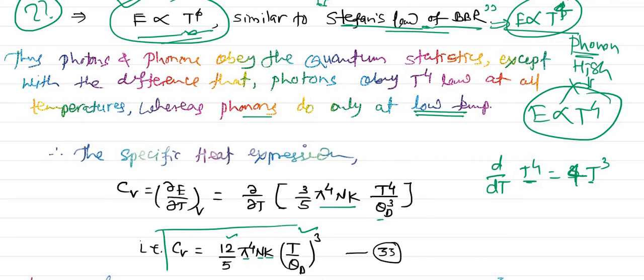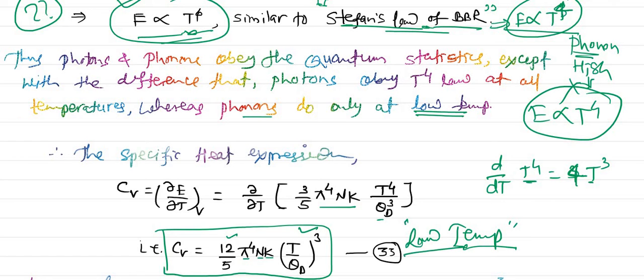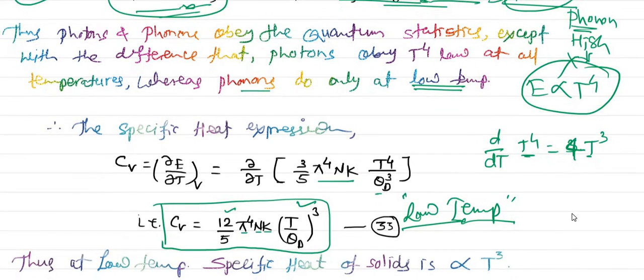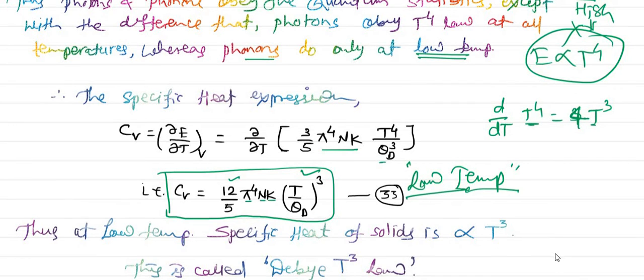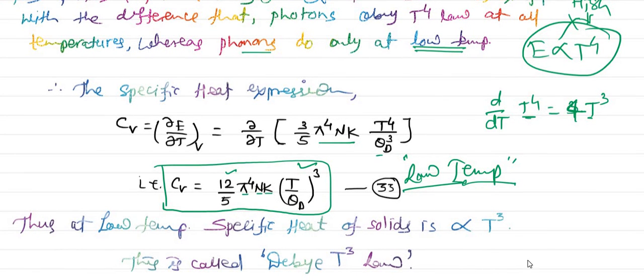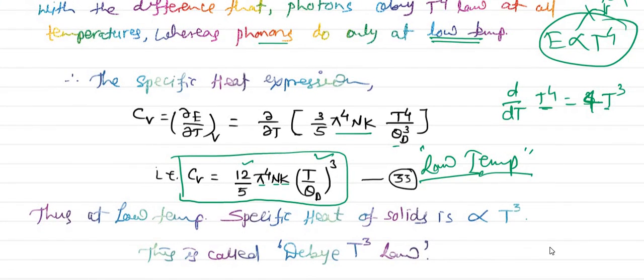So this is what actually the specific heat at low temperature according to Debye's theory. And here we got the specific heat is directly proportional to T³ at low temperature, and this is known as Debye's T cube law.